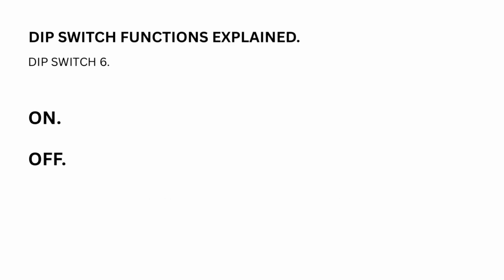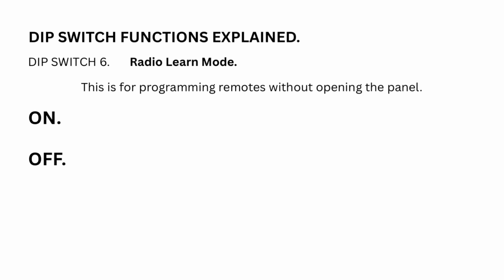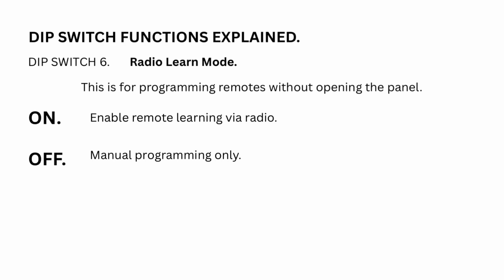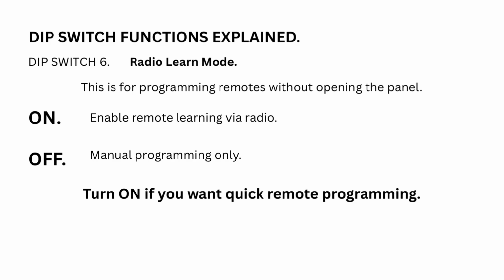DIP switch 6. Radio learn mode. This is for programming remotes without opening the panel. On. Enable remote learning via radio. Off. Manual programming only. Turn on if you want quick, remote programming.